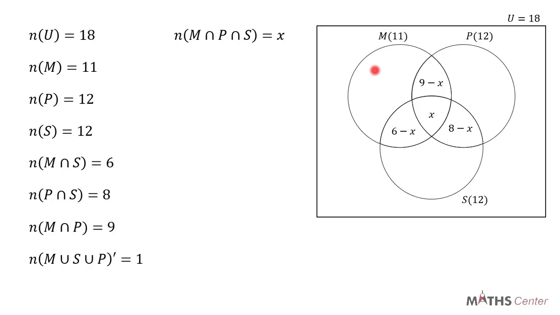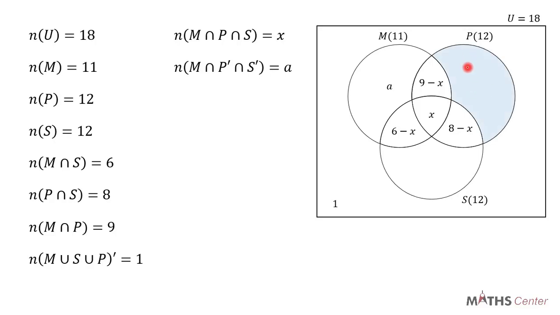This will be the members that do not belong to any of the three sets, so they will be outside the three circles. We still have some empty regions. This side is the region for M only. Let's represent that with a variable A. So M intersection P complement intersection S complement is A.